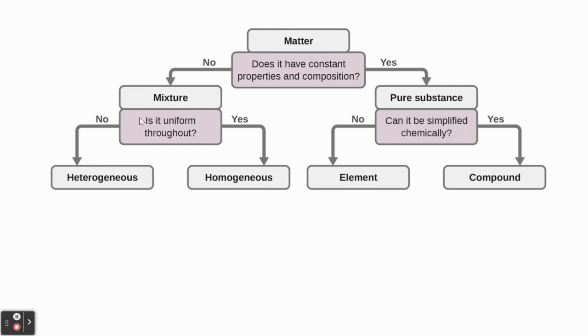If it's not uniform within, we would call it a heterogeneous mixture. Now, if matter does have constant properties and compositions, then it's a pure substance. And we would ask ourselves, can it be simplified chemically? If the answer is no, it's an element. If the answer is yes, it's a compound.